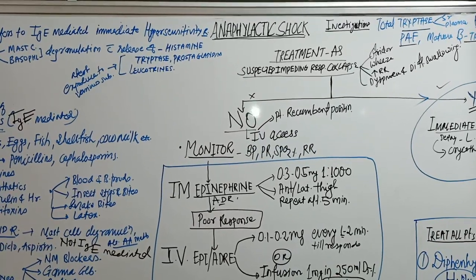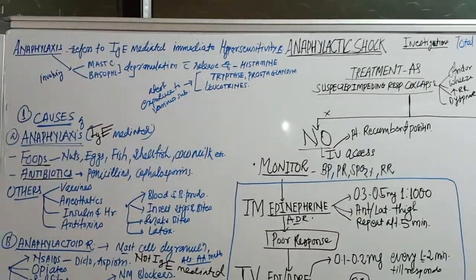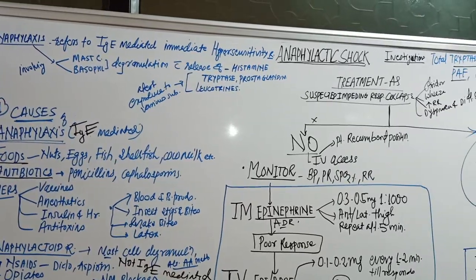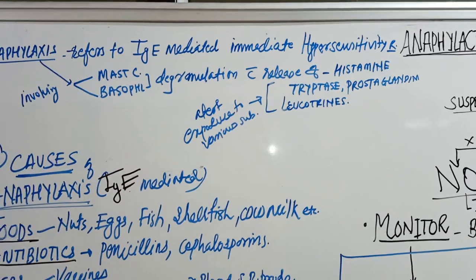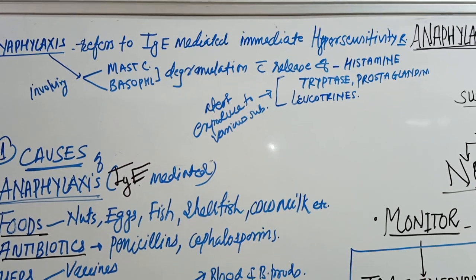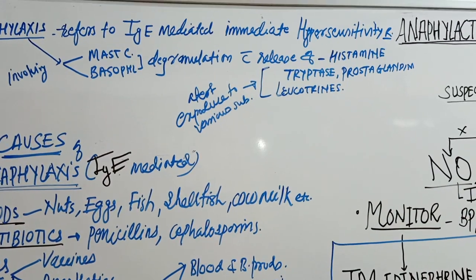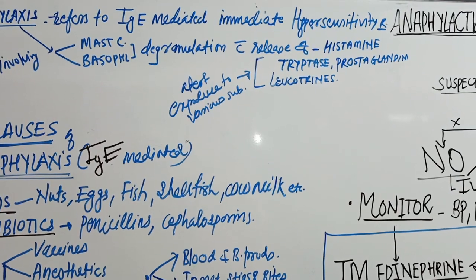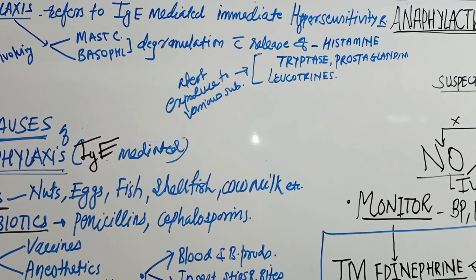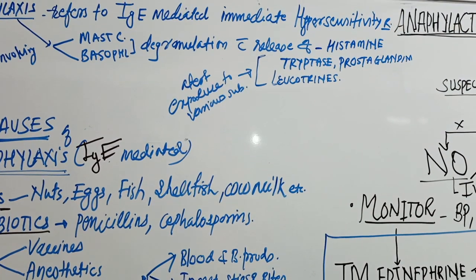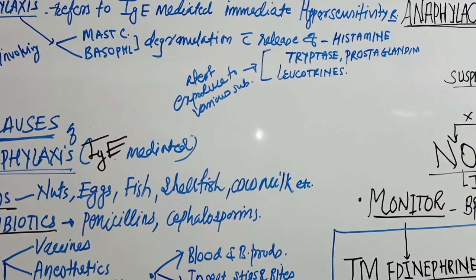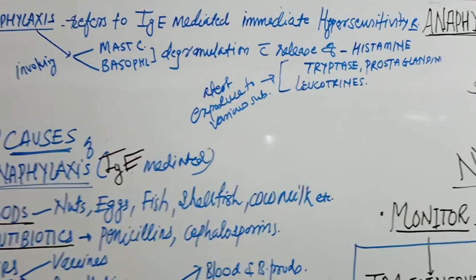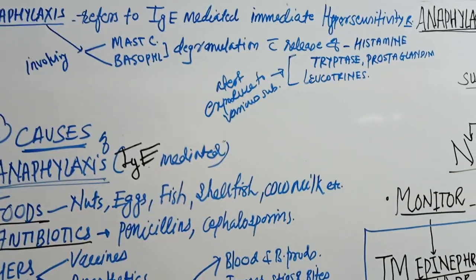So let's see anaphylactic shock today. Anaphylaxis refers to an Ig-mediated immediate hypersensitivity reaction involving mast cell and basophil degranulation with release of histamine. With histamine, other substances released are tryptase, prostaglandins, and leukotrienes, and these are all arachidonic acid pathway products.